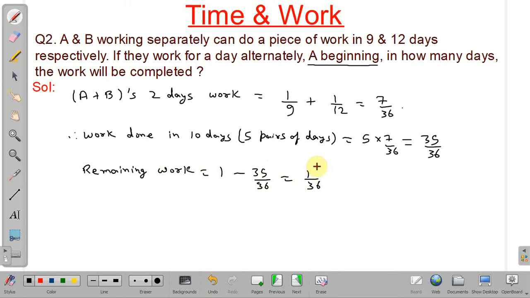Now after 10 days, that is on the 11th day, it will be A's turn. So A will work on day 11.